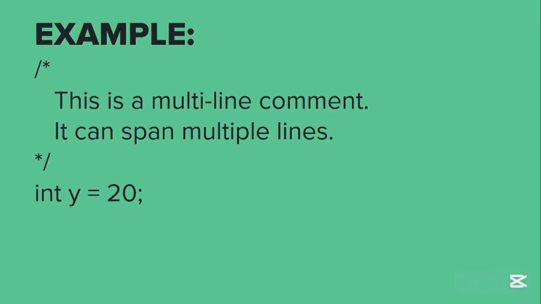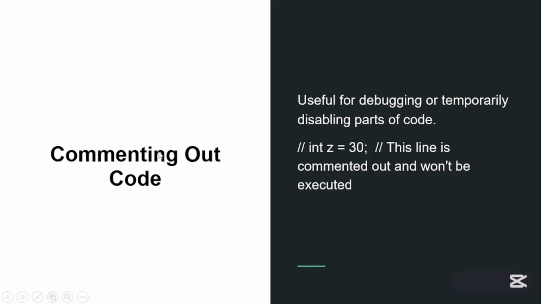This is an example of a multi-line comment. You can see that it is commenting out multiple lines here, starting with slash-star and ending with star-slash. Using comments wisely makes your code more understandable, especially when working on large projects or collaborating with others.